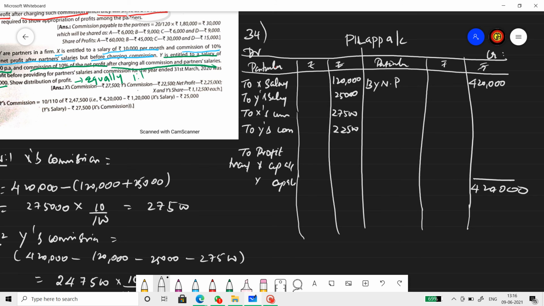The net profit is 2,25,000. 4,20,000 minus all this. And this we will distribute in the profit sharing ratio, which I said in the beginning, 1:1, right? So distribute 2,25,000 in the ratio of 1:1.